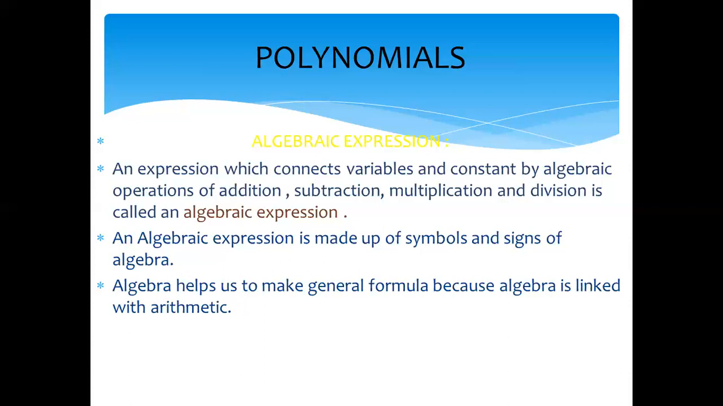An algebraic expression is made up of symbols and signs of algebra. Sign means plus, minus, like this. Algebra helps us to make general formulas because algebra is linked with arithmetic. I told you that we use algebra in word problem questions, when we calculate unknown values. One number is given, we find the second one, or sometimes the age of the father is given and we calculate the age of the daughters, etc. Yes, the first is constant.